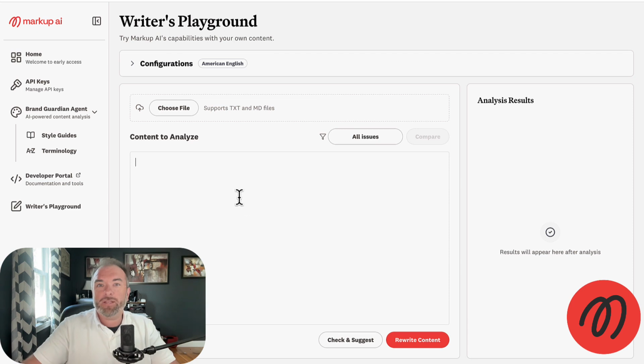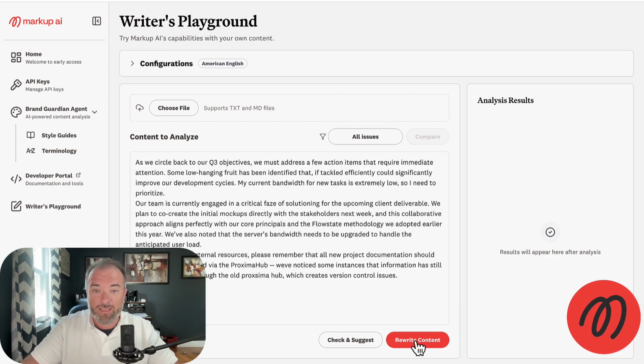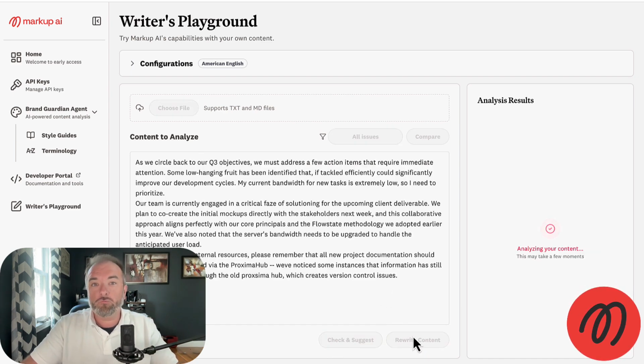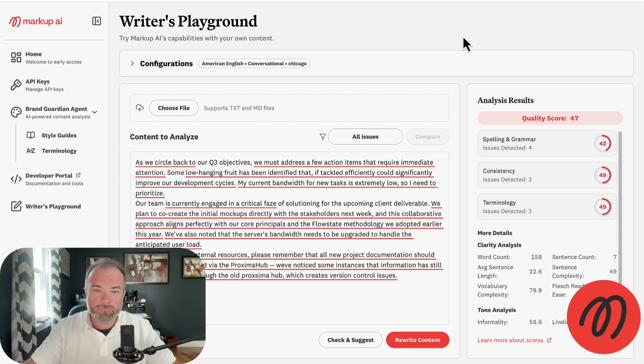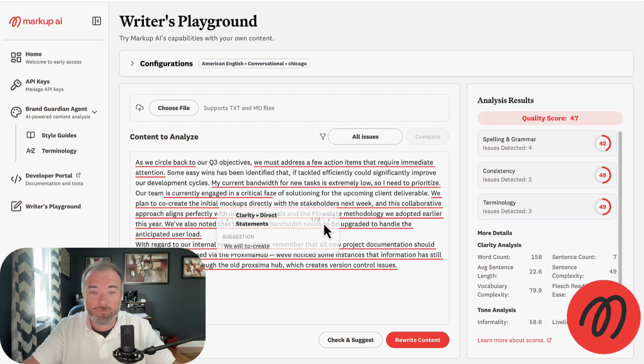If you want, you can come in and actually start messing with these things immediately inside our playground. So you can actually upload and paste content and check and suggest or rewrite contents. And as you're checking content, you can come through and understand what the issues were inside this playground. We can go ahead and click and switch or update any changes based on those suggestions.